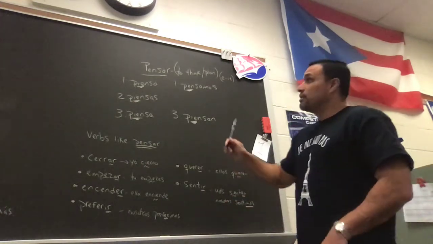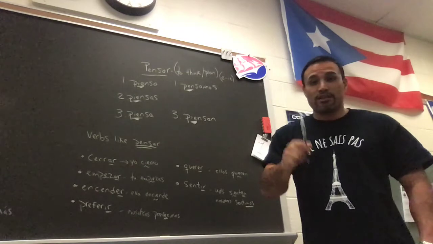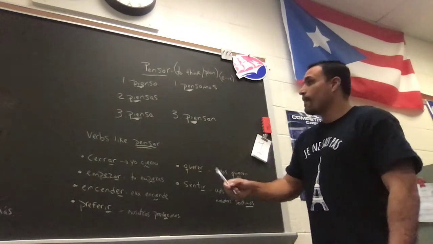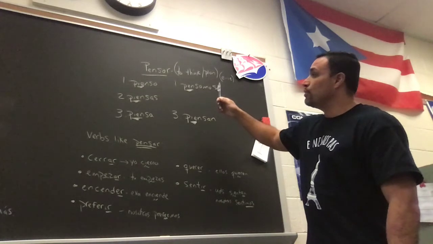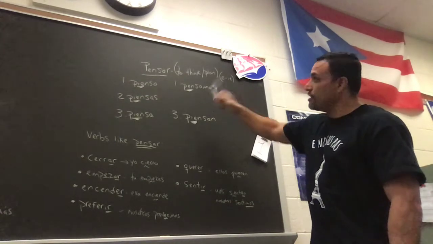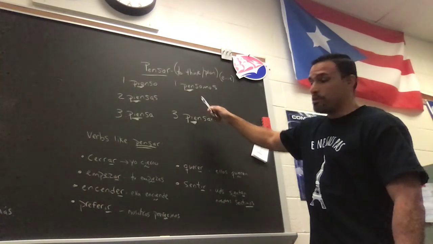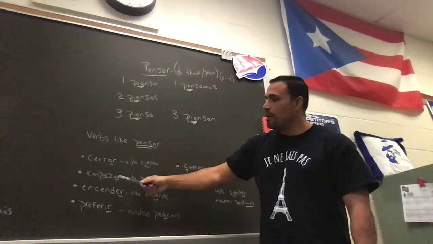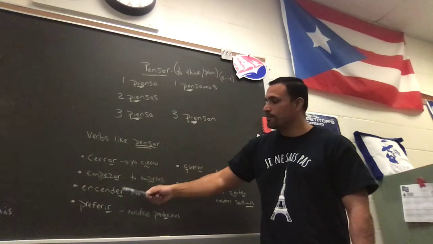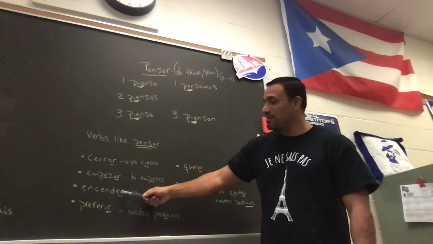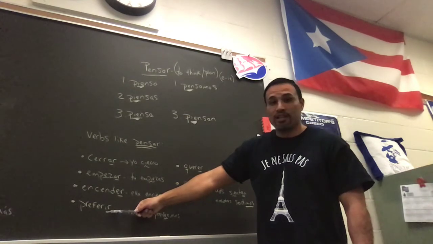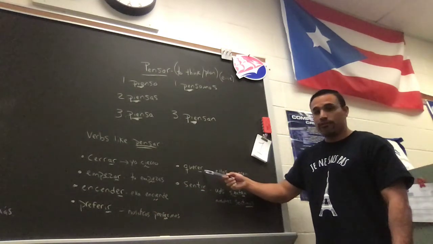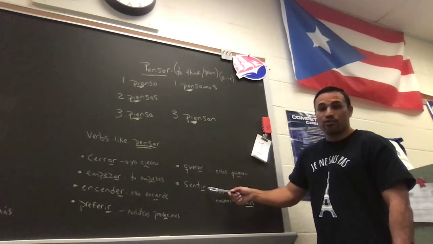I would say memorize and learn where the stem is. Our endings we already know, and you should definitely learn how to conjugate the verb pensar and what it means. All right, I'll repeat again. Cerrar means to close. Empezar means to start. Encender means to light. Preferir means to prefer. Querer, to want or love. And then sentir is to feel.